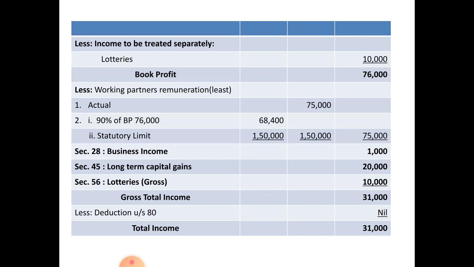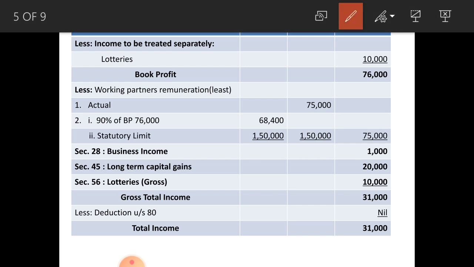From this book profit you have to deduct working partners remuneration, that is least of the following you have to consider. 1. Actual remuneration 75,000 or 90% of 76,000, that amounts to rupees 68,400, or statutory limit 1,50,000, whichever is more you have to consider, that is 1,50,000. Out of this actual and 90%, whichever is less you have to consider. Less is 75,000, so you have to deduct 75,000 from book profit. You get business income as 1,000 rupees.